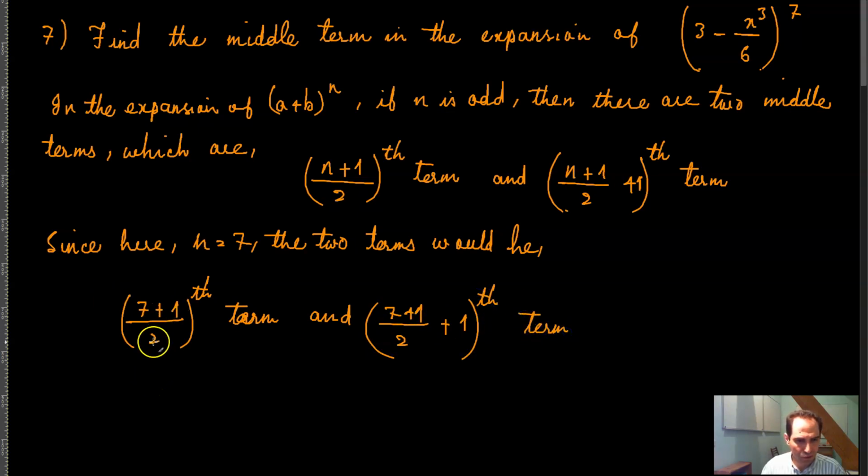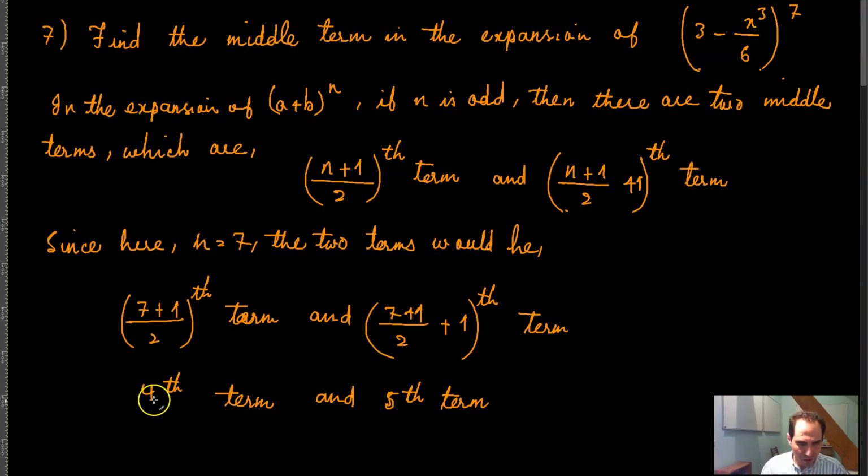This is 8 divided by 2 is equal to the 4th term, and this is 4 plus 1 is equal to the 5th term.